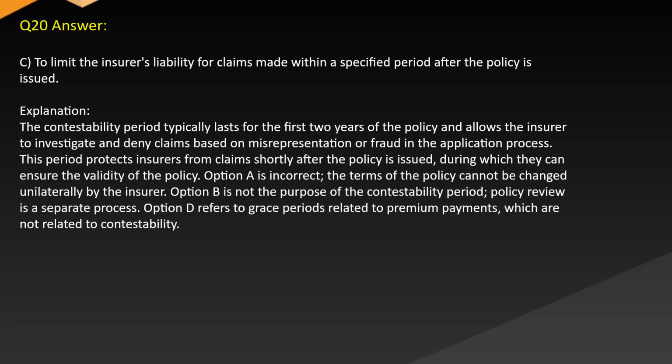Answer: C. To limit the insurer's liability for claims made within a specified period after the policy is issued. Explanation: the contestability period typically lasts for the first 2 years of the policy and allows the insurer to investigate and deny claims based on misrepresentation or fraud in the application process. This period protects insurers from claims shortly after the policy is issued, during which they can ensure the validity of the policy. Option A is incorrect, as the terms of the policy cannot be changed unilaterally by the insurer. Option B is not the purpose of the contestability period. A policy review is a separate process. Option D refers to grace periods related to premium payments, which are not related to contestability.